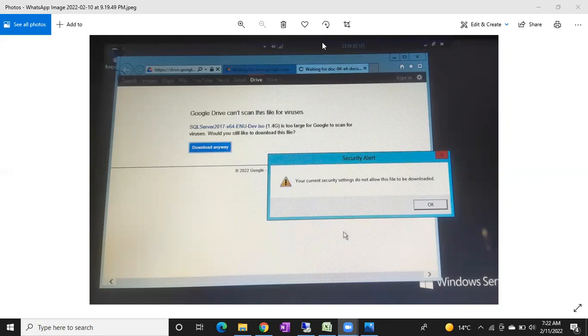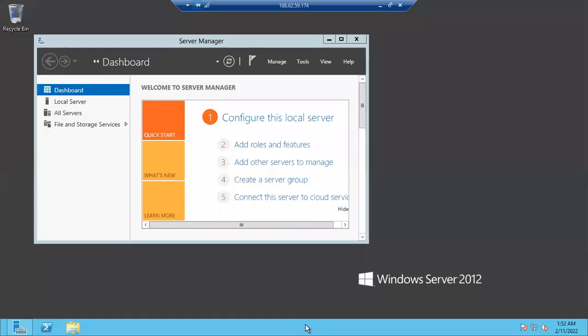Sir, what is loopback IP? Forget about it. As of now, I don't concentrate on this loopback IP. That is completely different. In case we are going to use it, I'll explain about this loopback IP address. Okay. Thank you, sir. No problem.